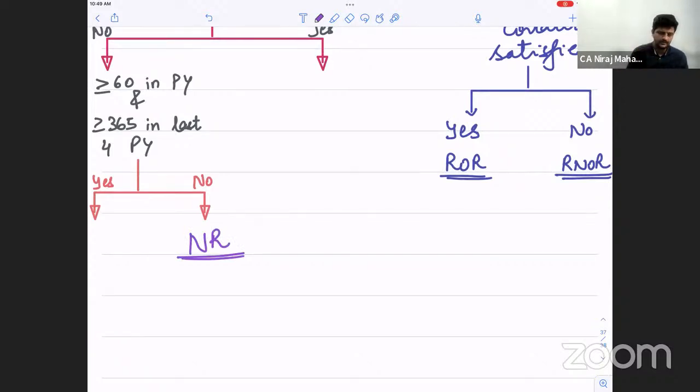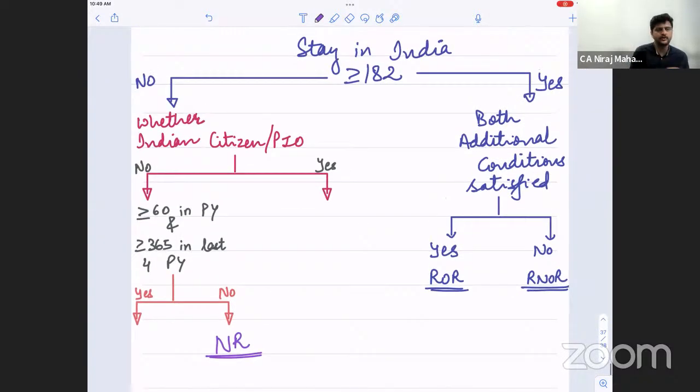Clear till here? Again, let's come back to the yes category now. Basic condition number 1 fail. He is not a person of Indian origin or citizen of India, or PIO. That's why we check basic condition number 2. Basic condition number 2 pass. There is no direct answer now. Resident. Very good, Mansi. Resident.